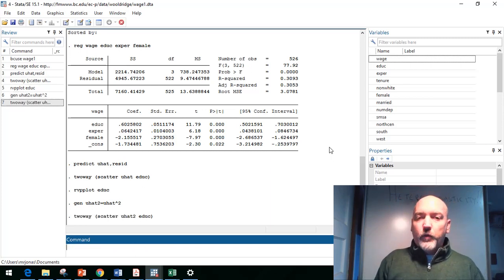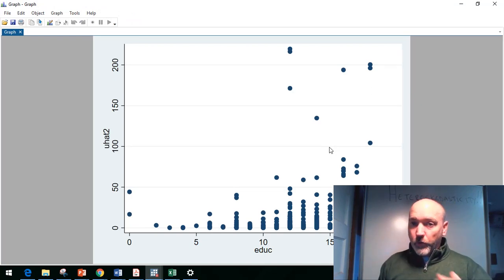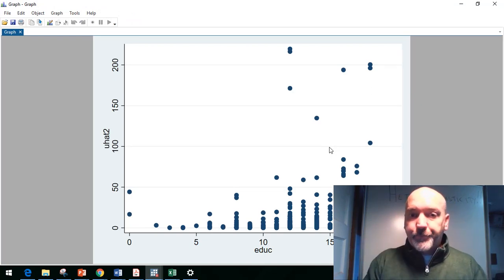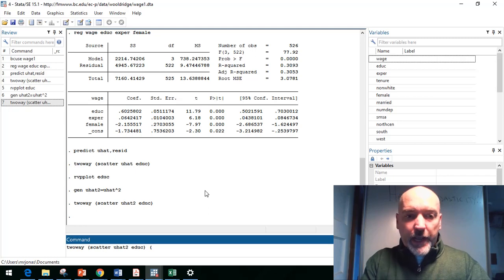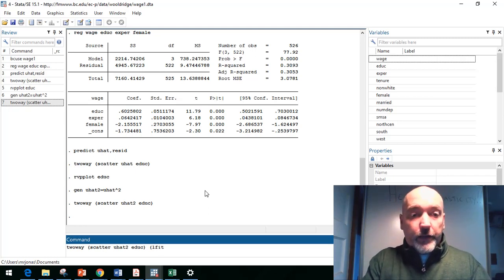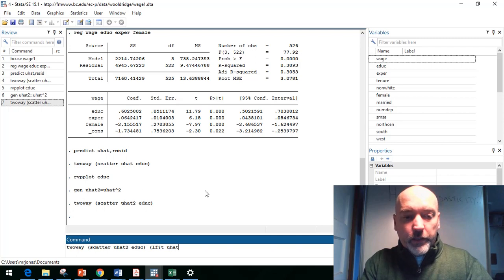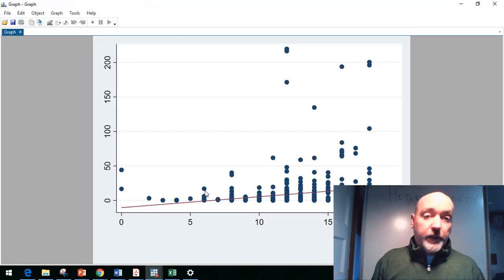So here we're not looking for widening dispersion, we're looking for an actual relationship, right? So if we ran the regression here, we would expect to see a positive slope. It looks like as education increases, the average value of that squared residual increases. We can add that layer to our plot here, of course, easily. If we follow up in the same command line, the scatter combination, if we put in that linear fit, right, between u hat 2 and education, it'll overlay basically a simple regression line.